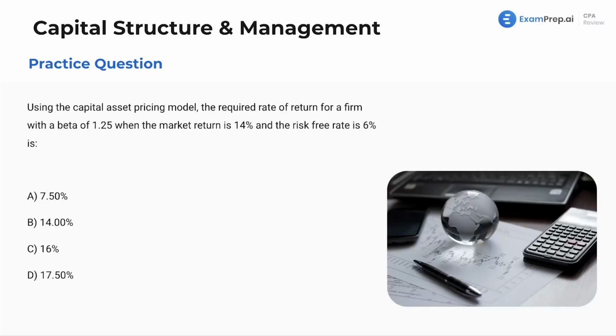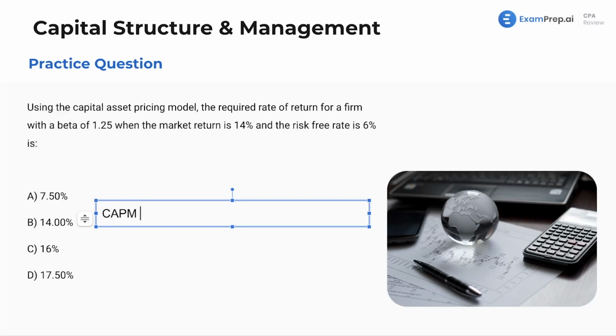Using the capital asset pricing model, as I just mentioned, it is the CAPM formula. And as soon as you see any formula mentioned in any question in this entire exam, I am for sure going to recommend that you write it out. That is going to be your best bet. Your CAPM formula, which you should have memorized, is the risk-free rate plus your beta times the market rate minus the risk-free rate. Great. I'll talk about it a little bit further, but at the very least, definitely have this memorized. Without a doubt, you need this memorized.